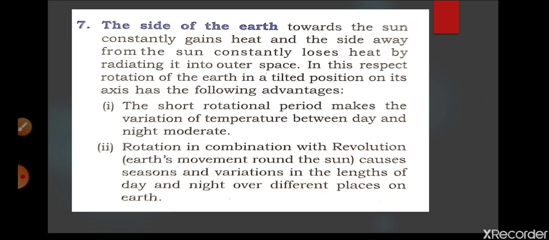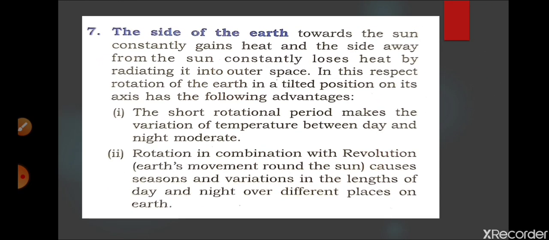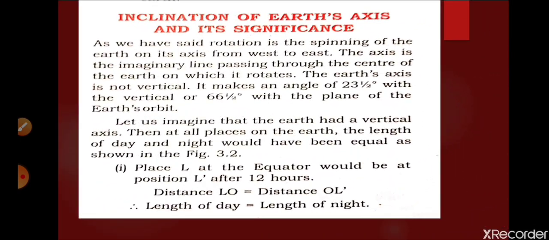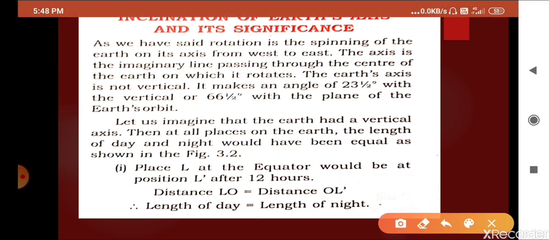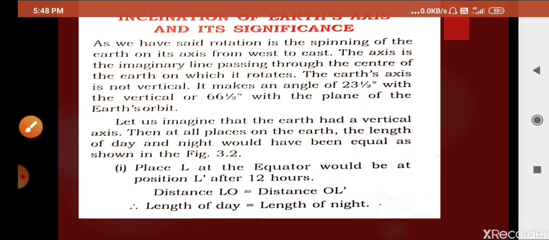So now it is time to discuss the topic, inclination of the earth on its axis. You can say that the earth is not straight or vertical. The earth is inclined on its axis by 23.5 degrees from the vertical line, and 66.5 degrees from the plane of the earth's orbit. So like this the days and nights are not equal during the whole year. You can understand this with the help of this diagram.